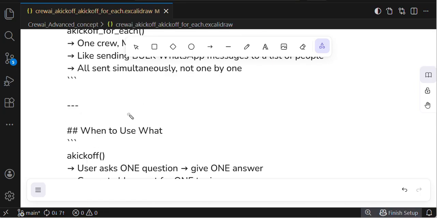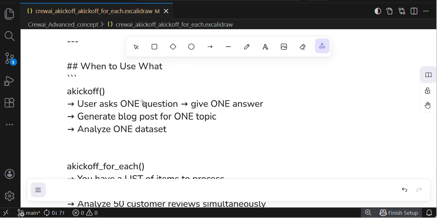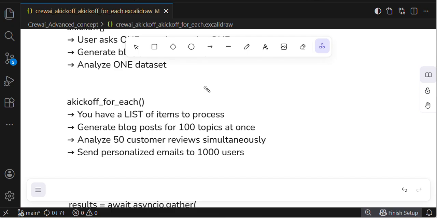Now, when to use what, when to use and when not to use. If you know this, you can create a robust application. If the user asks one question and wants one answer, generate a blog post for one topic, or analyze one data set, in that case you use akickoff. If you want to perform batch processing with a list of items to process, like generating blog posts for 100 topics at once, analyzing 50 customer reviews simultaneously, or sending personalized emails to 1000 users, then use akickoff_for_each.